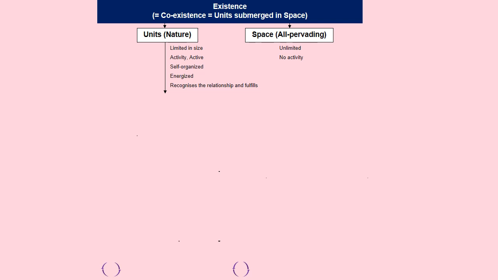Let us see this existence in still more detail. We understood existence is equivalent to coexistence, which is equivalent to units submerged in space. In units we have activity, in space we don't have any activity, and space is unlimited and everlasting.